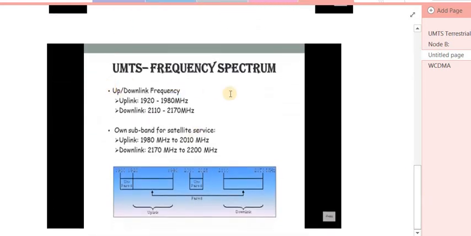Now the UMTS frequency spectrum, how much frequency is used in order to provide the data rate. So the uplink channel frequency uses 1920 to 1980 megahertz. For the downlink it uses 2110 to 2170 megahertz, and these are the satellite services provided by the UMTS, because for the satellite services it uses different frequency bands.